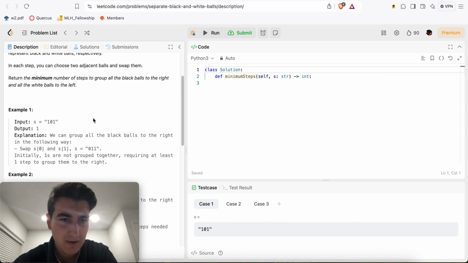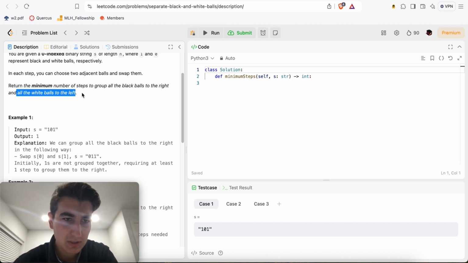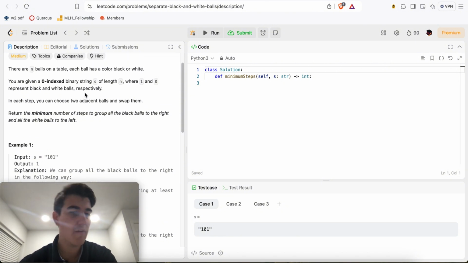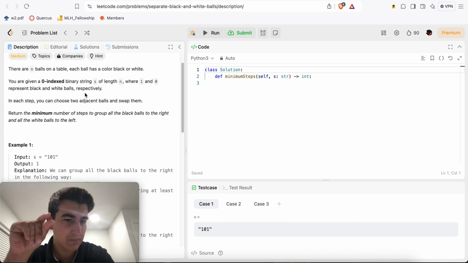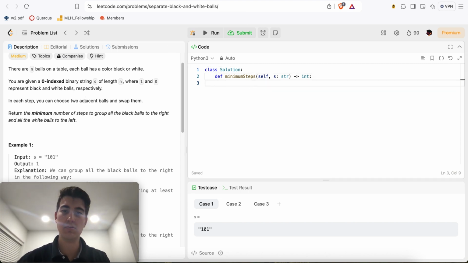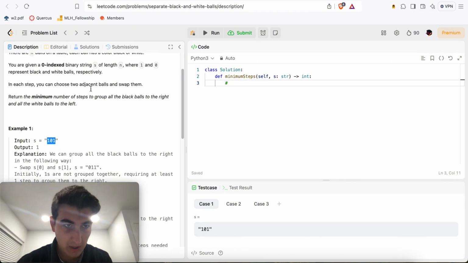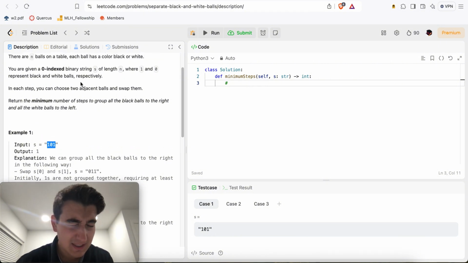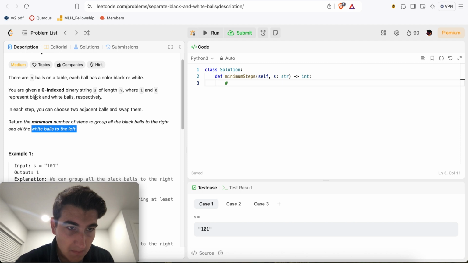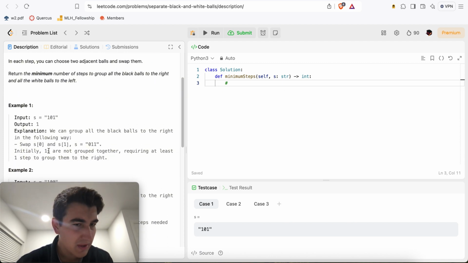Okay. So if you want all the white balls to the left, then however many white balls there are. For example here, 0 means white, or 0 means black. Let's see. Because you want all the white balls to the left, so white is 0. Okay, cool. 1, 0, 1.